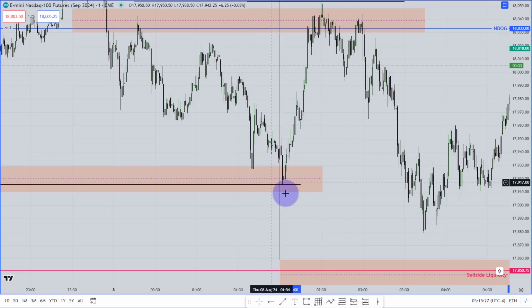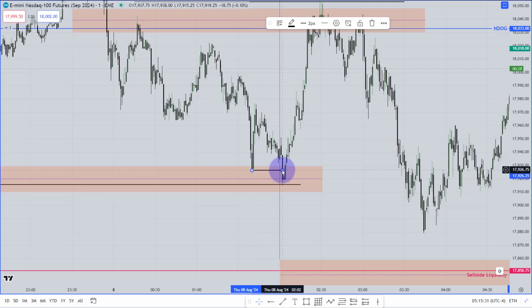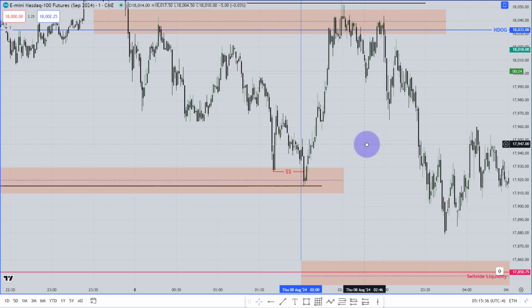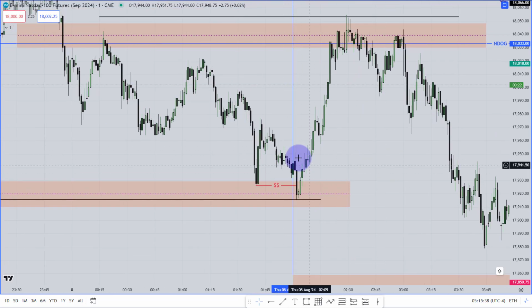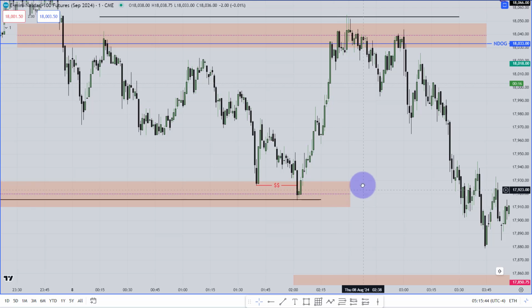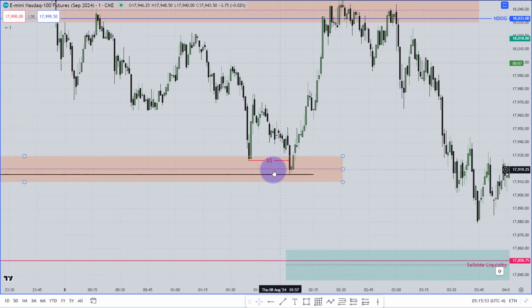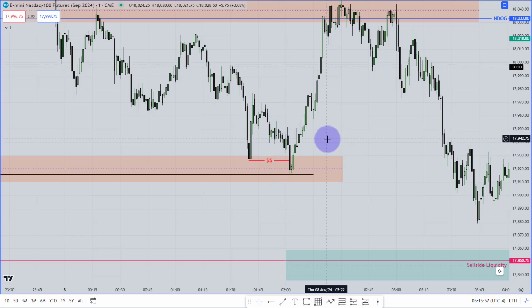Market went lower and took that 1 minute liquidity. So the 1 minute liquidity has been taken over there. After taking the liquidity, all I need to see is if there is a market structure shift or not. I'm going to remove this line because it's distracting. So you know that we are inside the London kill zone. Let me change the color and make it green actually. So this is the London kill zone. After taking this liquidity, all you need to see is if there is any market structure shift or not.